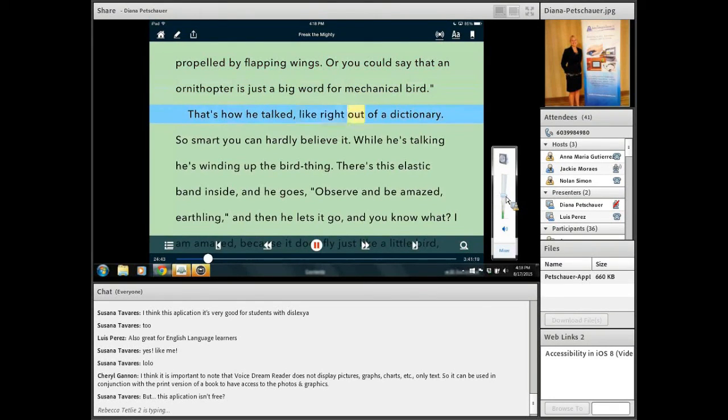Mechanical bird. That's how he talks, like words out of a dictionary. So smart you can hardly believe it.